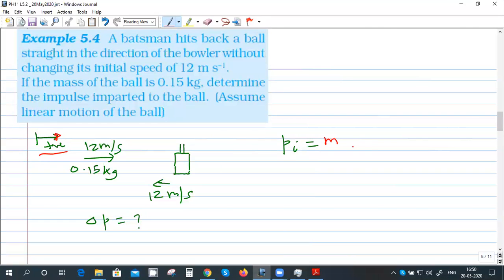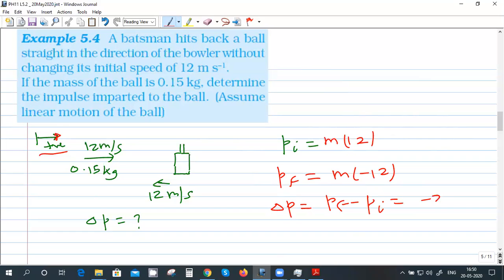So the initial momentum is m into 12. What is the final momentum? m into minus 12. So delta P is what? Final minus initial. That is minus 24 m. Daksh, is it clear? Yes, sir. Okay, so the first step is paraphrasing.